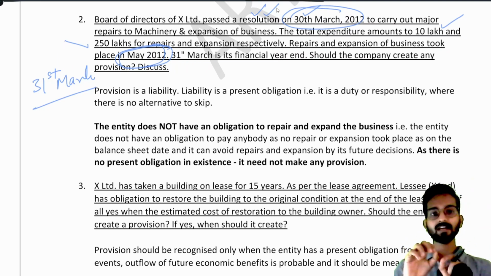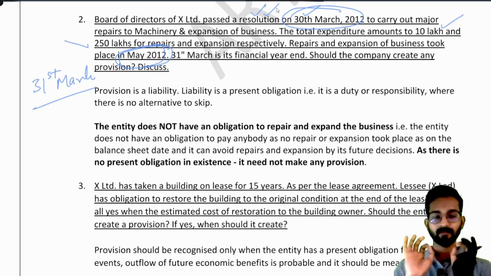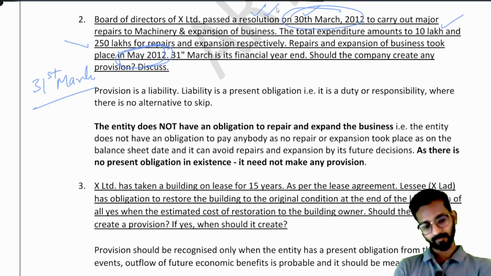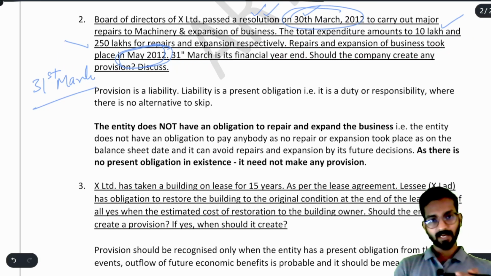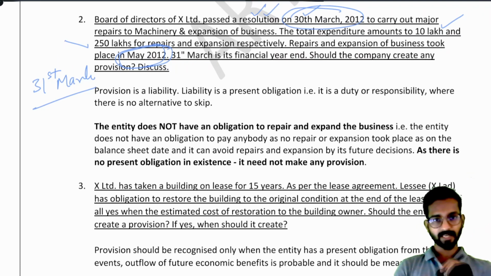It means we are just talking in our house. We have not incurred any expenses. That is what resolution means. Now, it means I do not have any present obligation to pay anybody for the repair and expansion as of now. Understood? Because there is no agreement. First thing, the work itself has not started. It will start in the month of May.